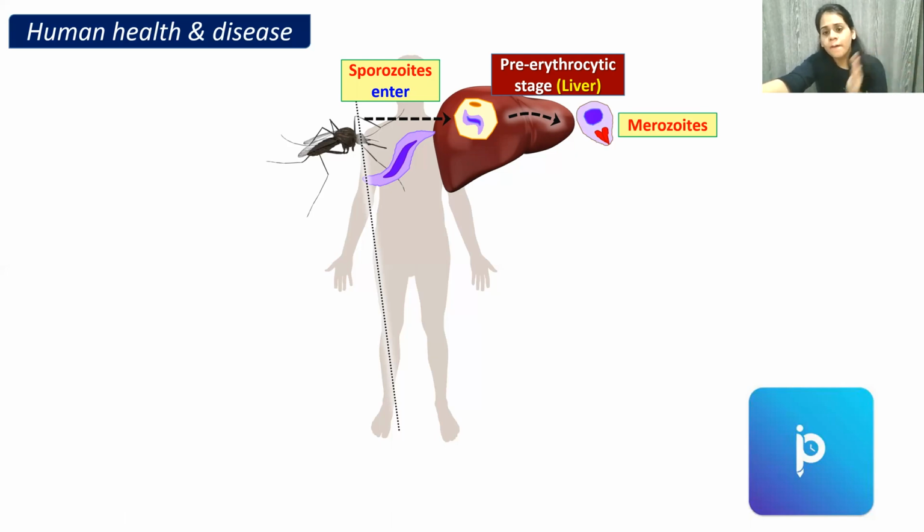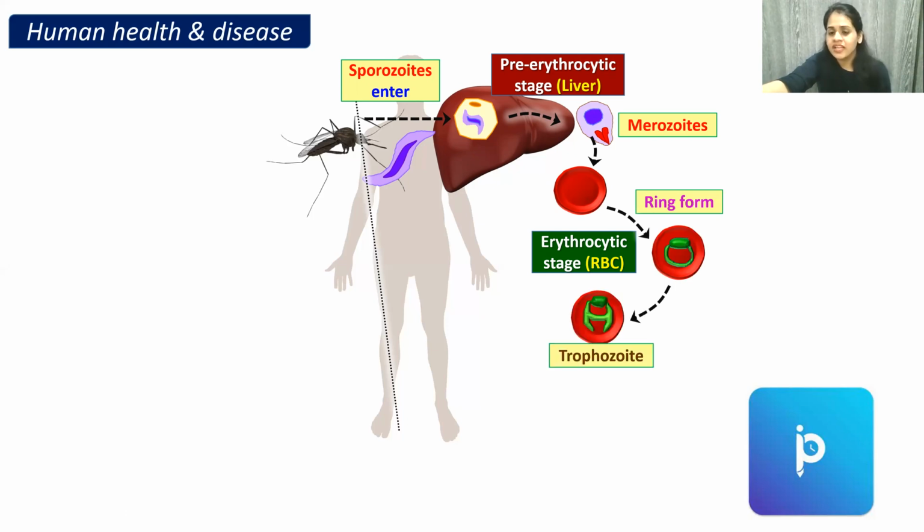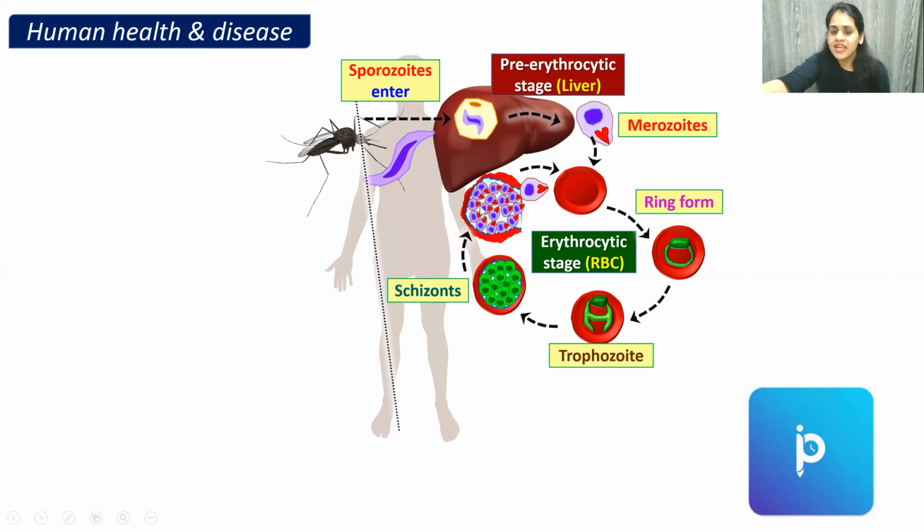And there it develops into merozoites. Now the hepatocytes rupture and merozoites enter your blood, that is, they enter your RBC. When it enters your RBC, it is called the erythrocytic stage. Inside the RBC, it forms a ring-form structure first, which develops into trophozoite, and from trophozoite it will again multiply asexually and develop into schizont, then into merozoites. Finally the RBC is going to rupture and the merozoites enter new RBCs.